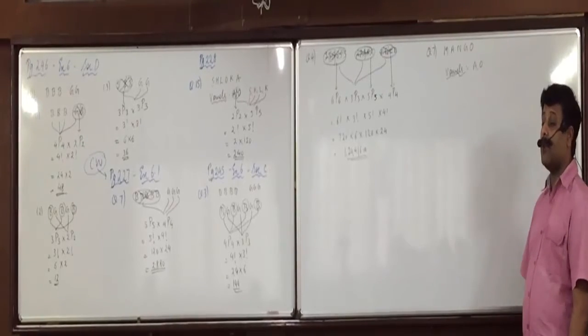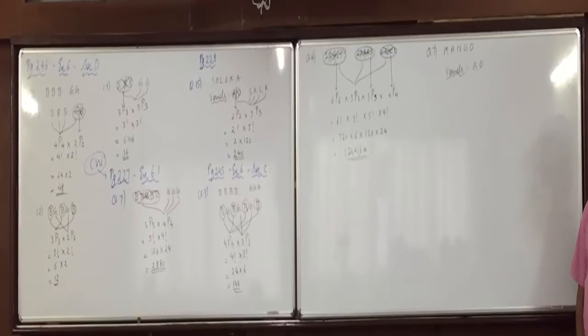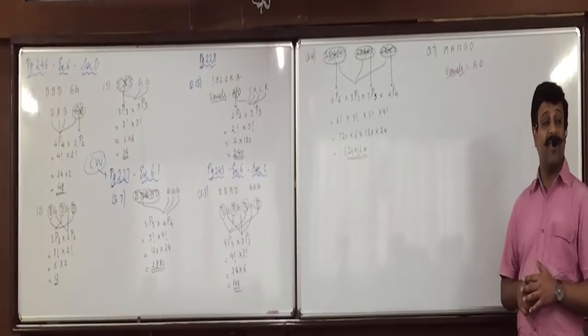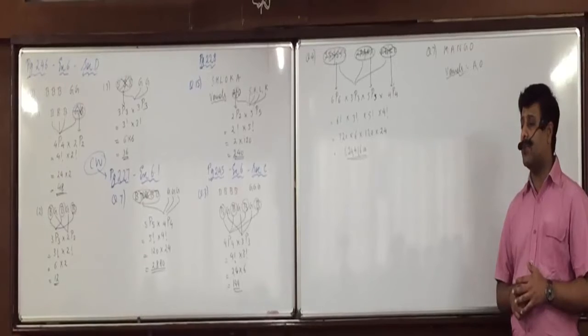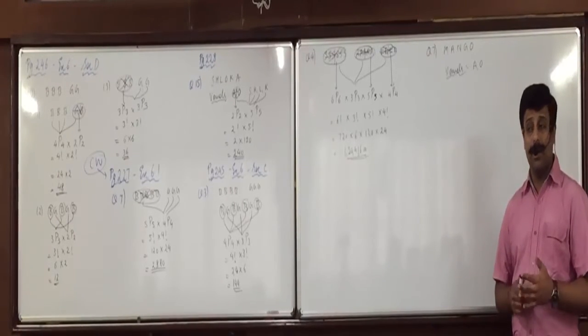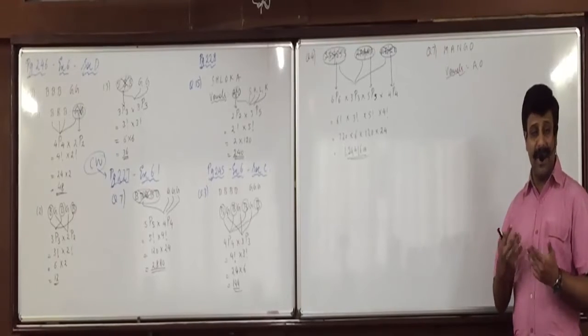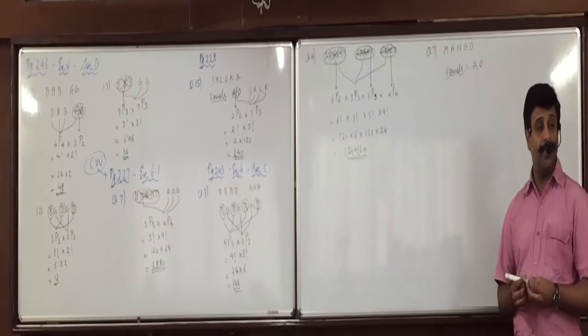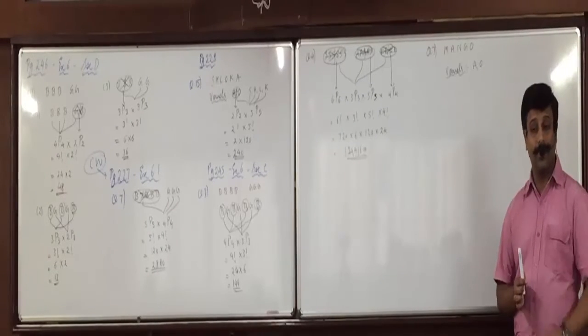Anyone else? What is that 1P1 for? 1P1 means you are putting it only in one place. It is not to come in one place. It can come anywhere, but A and O should not come together. So 1P1 is not correct. 3P3, 2P2, but where are you arranging A and O?